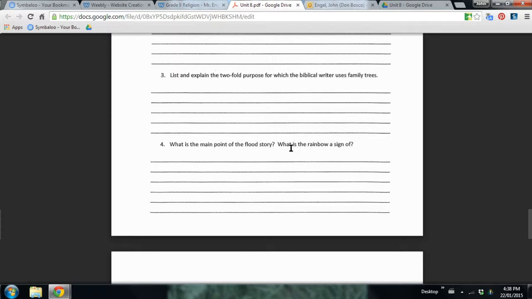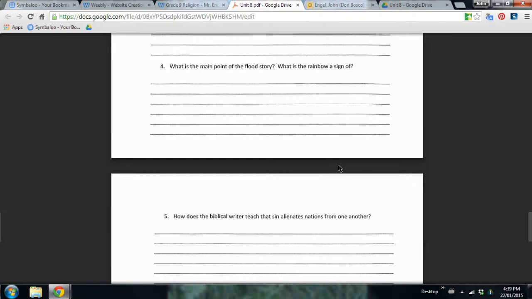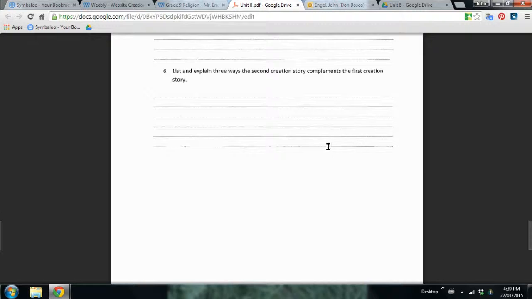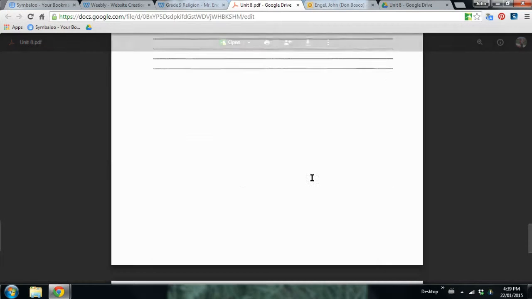When the flood is over, he gives us this rainbow, this sign of healing, this covenant, this agreement, this contract that he makes with us and that he renews. He promises Noah that he won't flood the earth again. It's a sign of his unconditional love for humans. And so again, we go from that decreation, that separation of the flood and that punishment, back to recreation, this rainbow, this covenant that he renews with man. Okay, so we want to talk about these different effects, how sin alienates nations from one another, and these concepts. These questions will really help you understand this decreation concept.